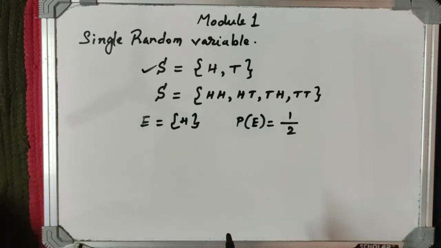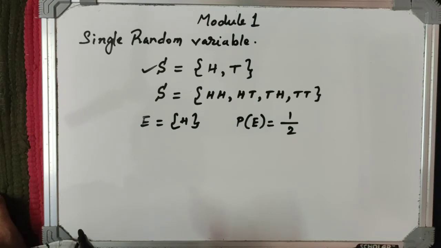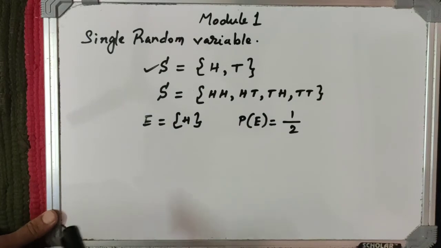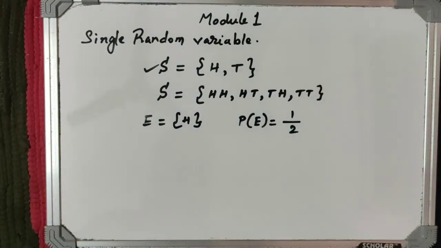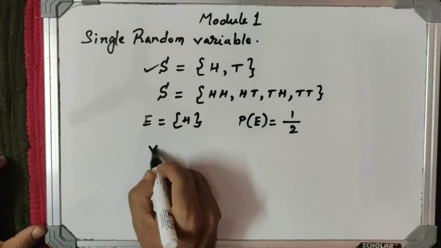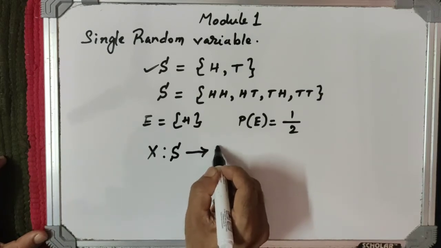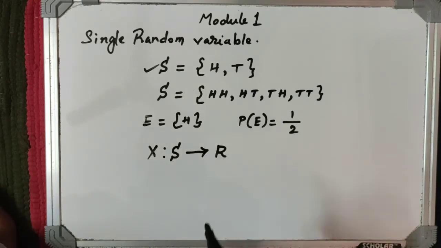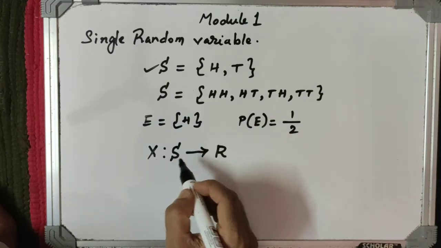In some situations, it is difficult to work with the symbols. So what we need to do is assign each symbol a real number. That assignment is known as the random variable. That means a random variable is a function, say X, from the sample space to the real numbers. So if you take any element from the sample space, its image will be a real number.